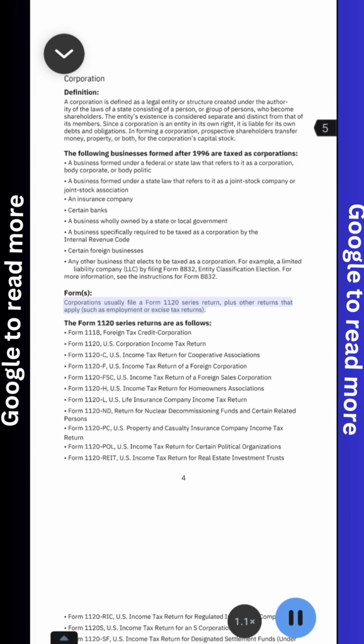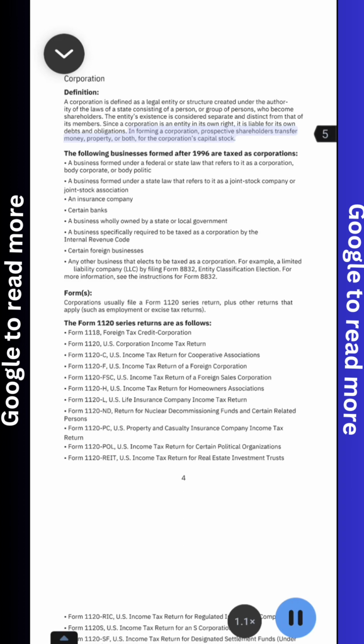A corporation is defined as a legal entity or structure created under the authority of the laws of a state, consisting of a person, or group of persons, who become shareholders. The entity's existence is considered separate and distinct from that of its members. Since a corporation is an entity in its own right, it is liable for its own debts and obligations. In forming a corporation, prospective shareholders transfer money, property, or both, for the corporation's capital stock.